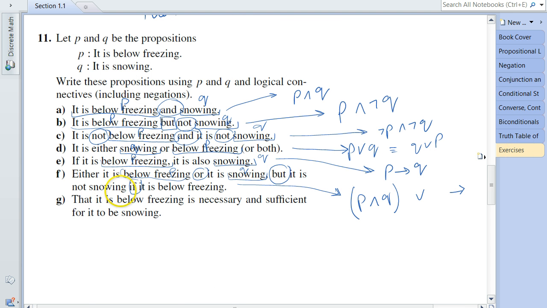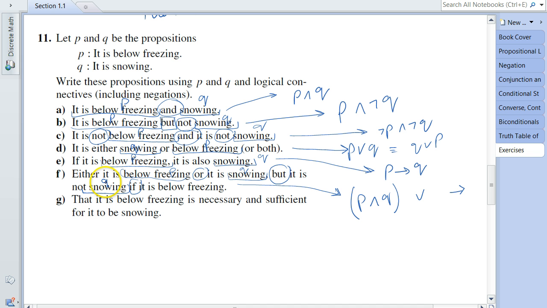This means whatever is coming before "if" is going to be on the right side of the conditional operator, or the implies operator.